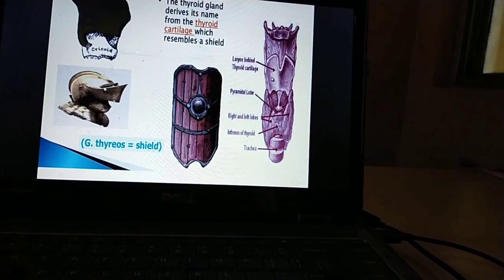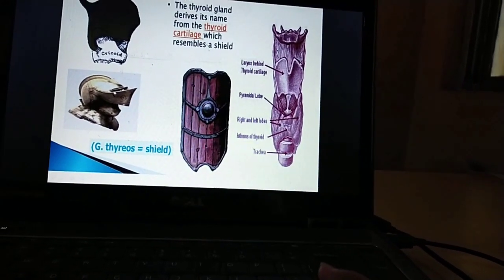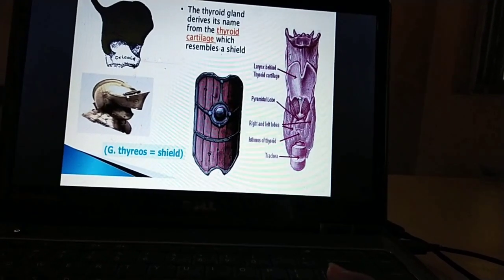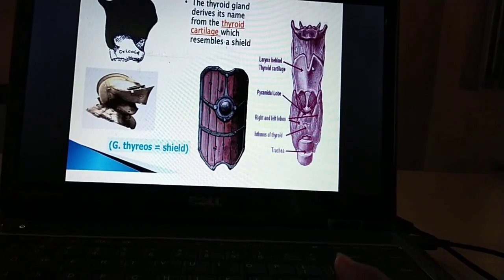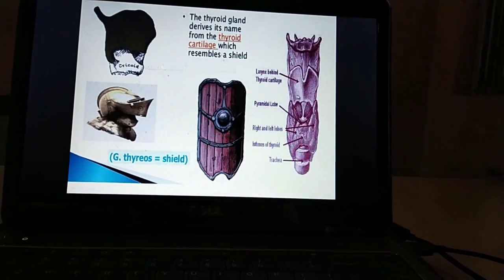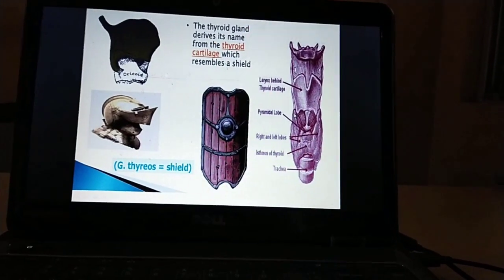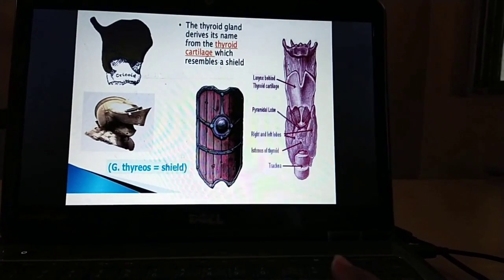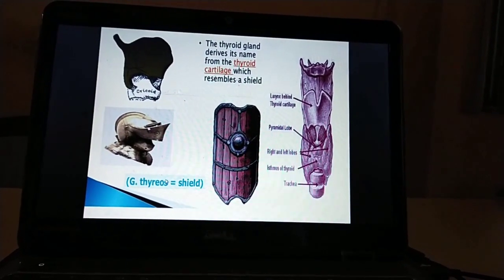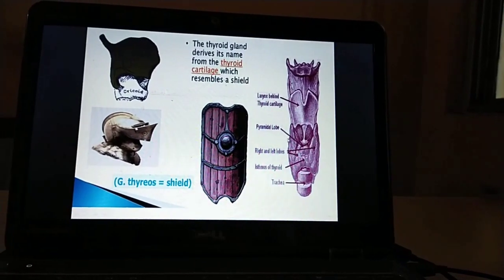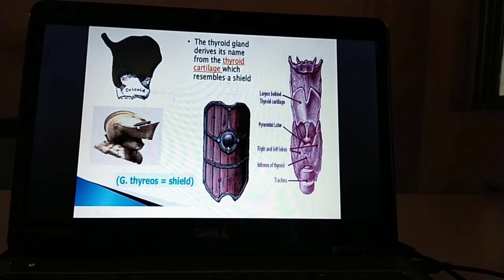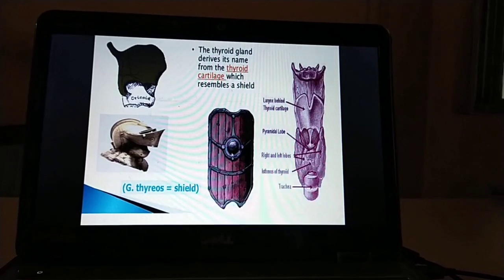This is the thyroid cartilage of the larynx. The name thyroid gland is derived from the thyroid cartilage, which looks like a shield. In the 18th century, in Greek, thyreos means oblong shield. This is the thyroid gland, and it looks like a shield. By this the thyroid name came.